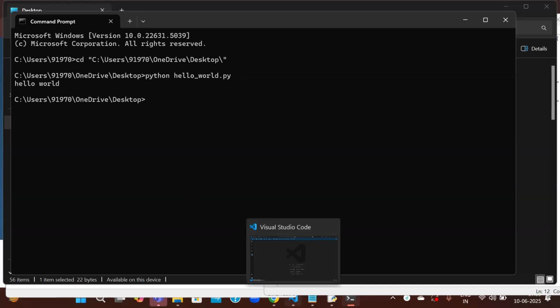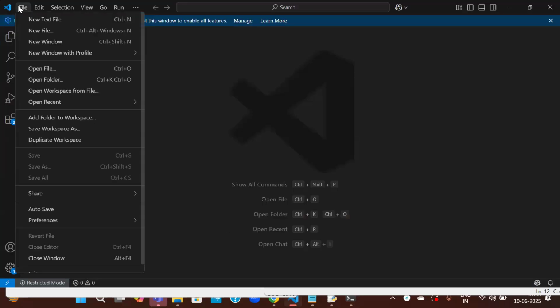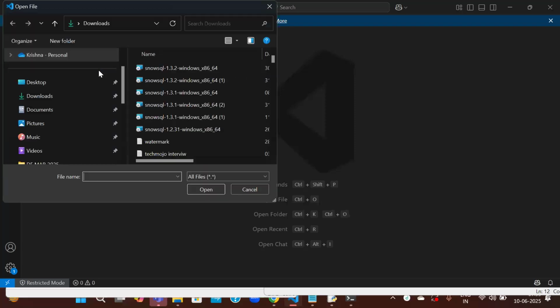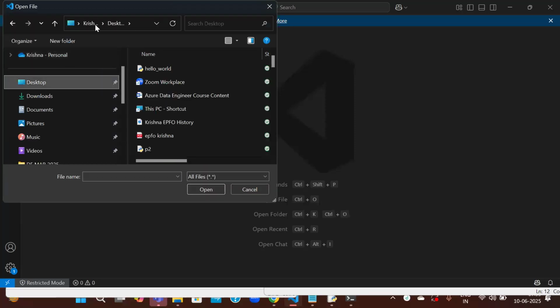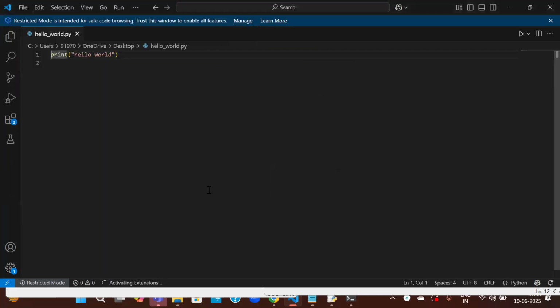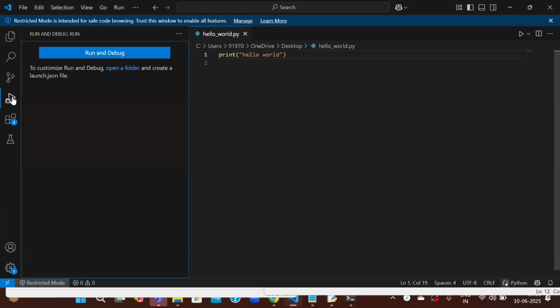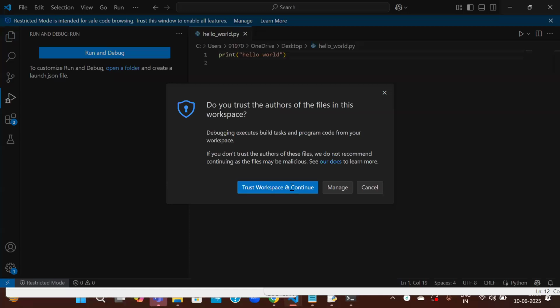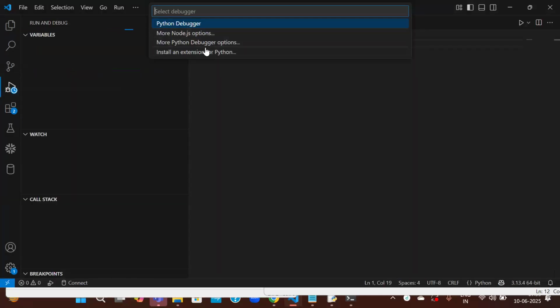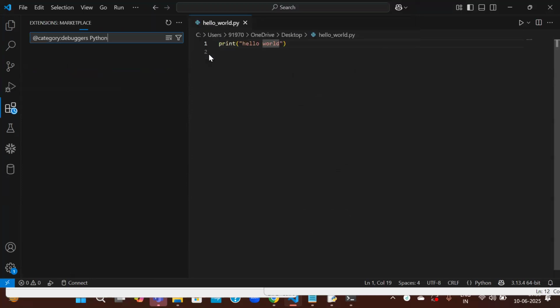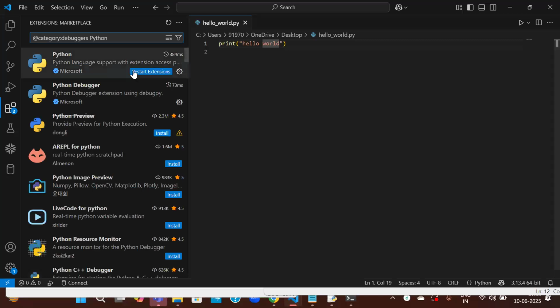Let me open Visual Studio. Here also you can write. Let me open the file here. This is Visual Studio, which is a coding environment. So desktop, hello world, let us open this. It is open. Somewhere we'll have this run button. Okay, run. So we have to install something here, the Python related modules. Okay, let us run this.